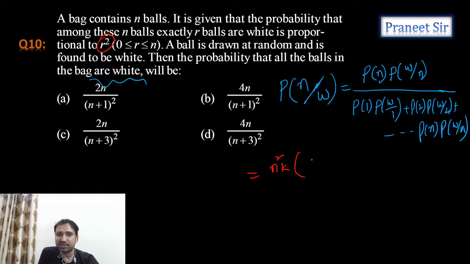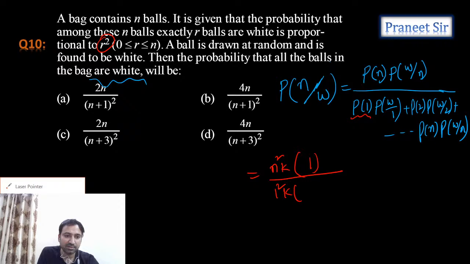See, when all balls are white color balls only, then probability of w by n is 1. And what is this? Probability of one ball is probability of getting only one ball. Isn't it 1 square k? 1 square k into. So tell me, what is it? Probability of getting only one ball, and if there is only one ball, what is the probability of getting white color ball?